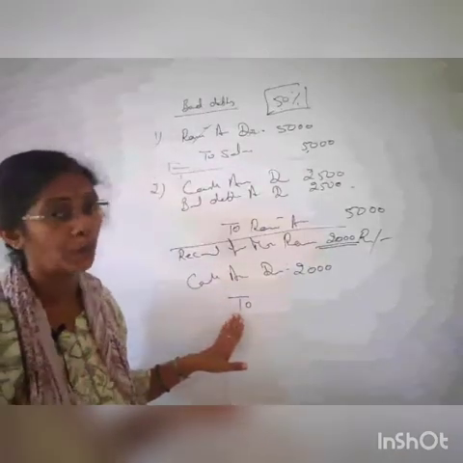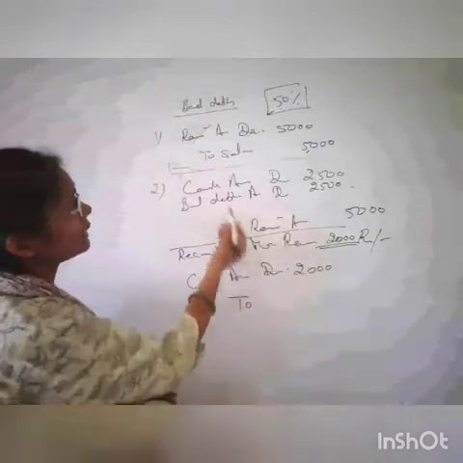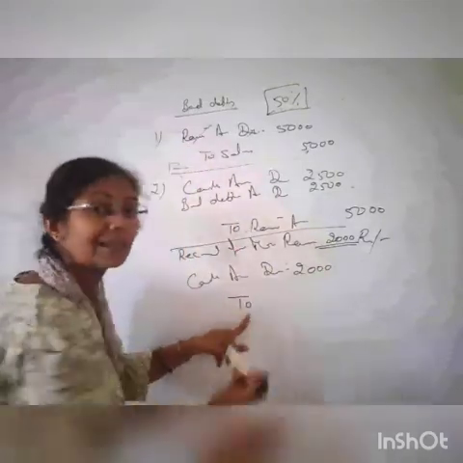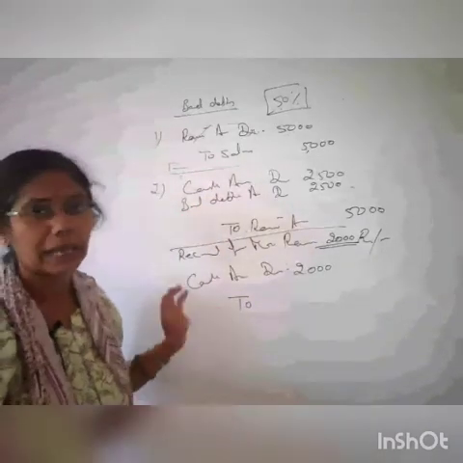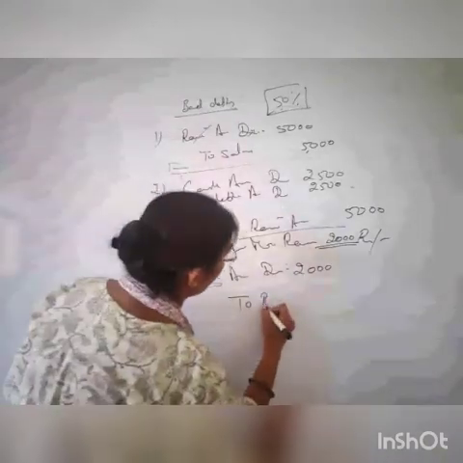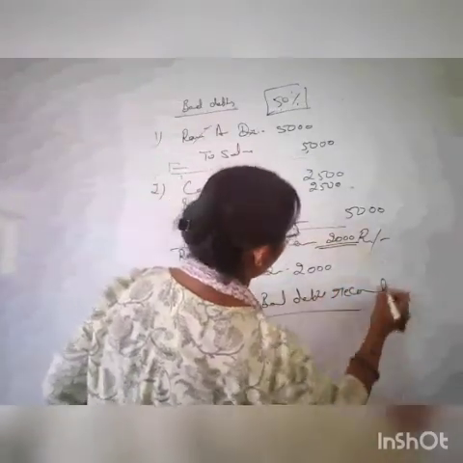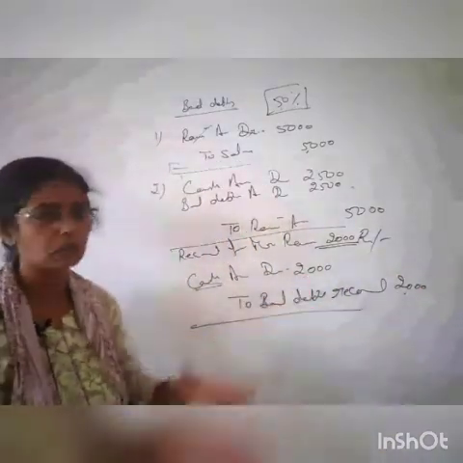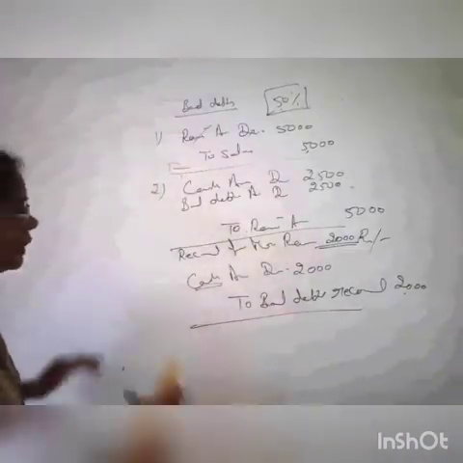Now this cash we have received. Now we will not say from whom it is coming. We will not write Mr. Ram. Why? Because we have already closed the account of Mr. Ram. राम का अकाउंट हम पहले ही बंद कर चुके हैं, तो हम राम को क्रेडिट नहीं कर सकते कि आपने राम को क्रेडिट क्यों किया when his account is closed. So that is the reason I have to mention कि what for I have received this cash. So there is a word cash account debit to bad debts recovered, right? So this is how. There can be full amount also, there can be lesser amount also, whatever the given in the question. All right, students. So that's all about the bad debts and bad debts recovered.